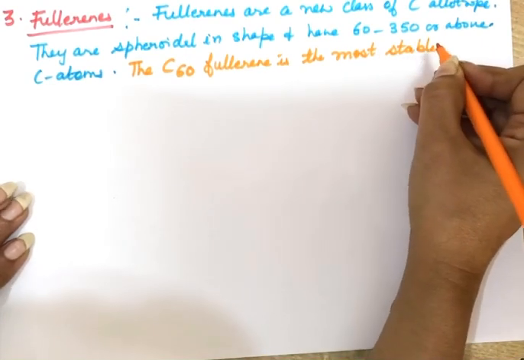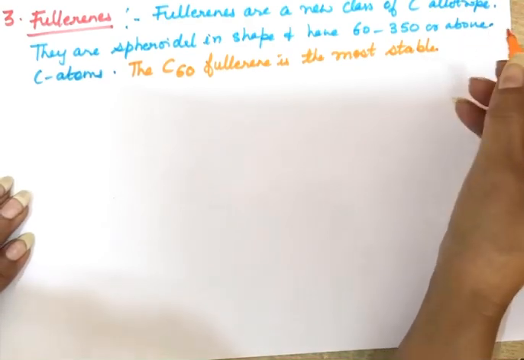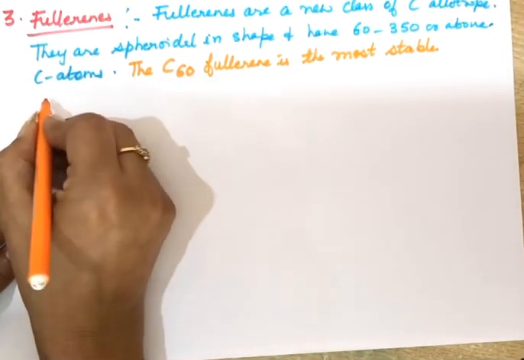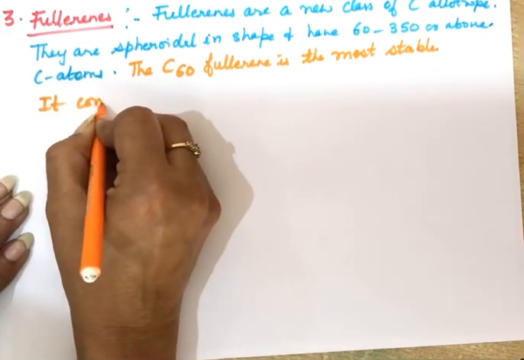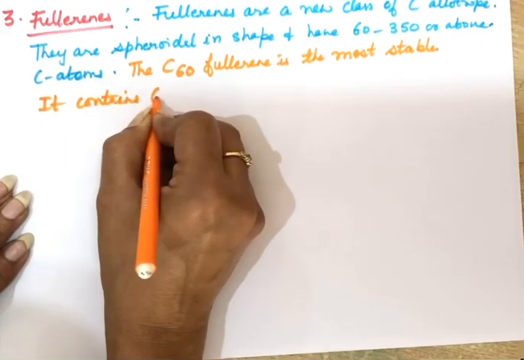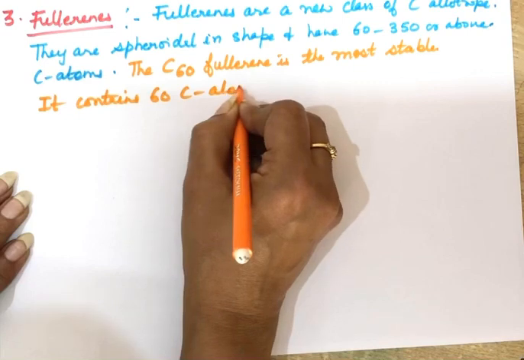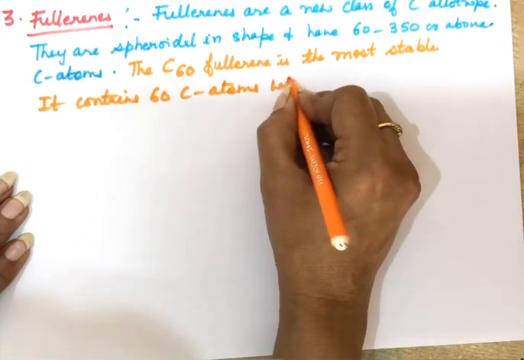And it was the first to be identified also. Since the name is C60, it actually has 60 carbon atoms in it. And how are these carbon atoms arranged?